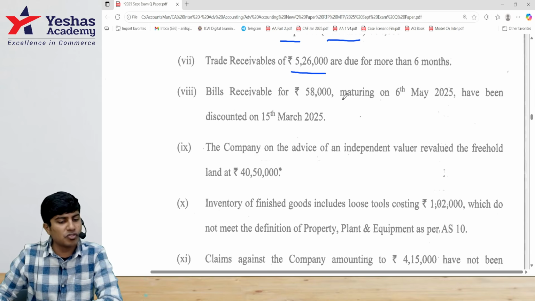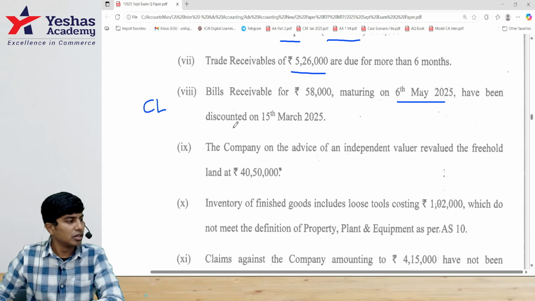Bills receivable for rupees 58,000, maturity 6th May, year ending 31st March, maturing after that. Contingent liability. Bills discounted but not yet matured. Disclosure at the end of the balance sheet.